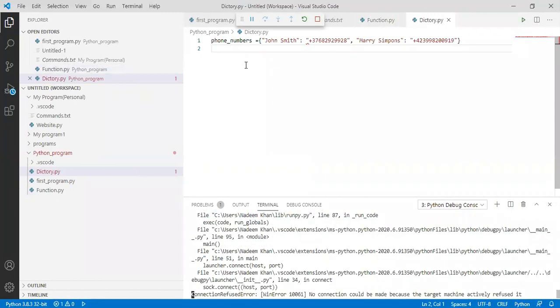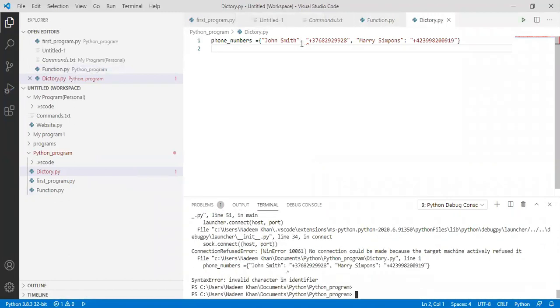this is a code, but it has errors. So what we used to do in a list, this is a phone number list, and I can store multiple data in this list using commas. I can store a float, an int, a string within a single list.